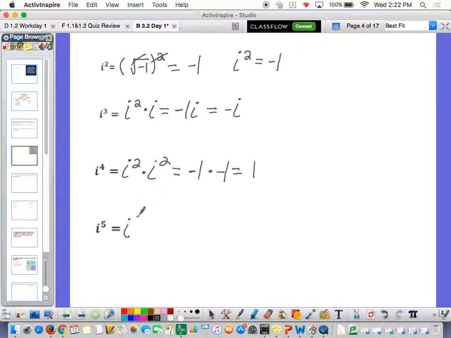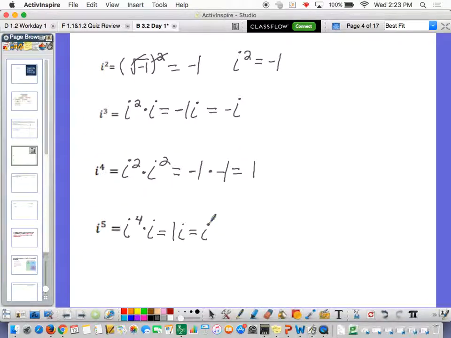Okay, i to the 5th. Well, we can define that several ways, but the best way that I'm going to describe it is i to the 4th times i. Because we already know what i to the 4th is. i to the 4th is 1. So it's like 1 times i, or it's just i. And what you will see, if you took i to the 6th, then i to the 7th, then i to the 8th, it's basically going to just cycle back. So i to the 5th is equal to i.